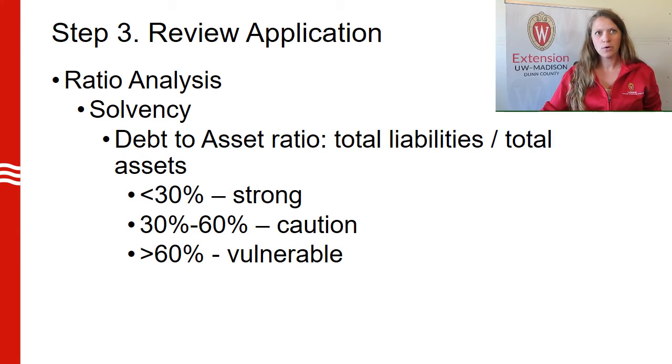Another solvency ratio is debt to asset, which is calculated by dividing total liabilities by total assets. Another way of saying this is that for every $1 of assets that you have, X cents worth of debt. Debt to asset ratio less than 30% is considered strong, while 30% to 60% would fall in the caution range, and greater than 60% would be vulnerable. The higher the debt to asset ratio, the more risk that the lender may be taking on. Lenders will consider these questions: how much of the value of the assets is owed to creditors? How leveraged is the business?